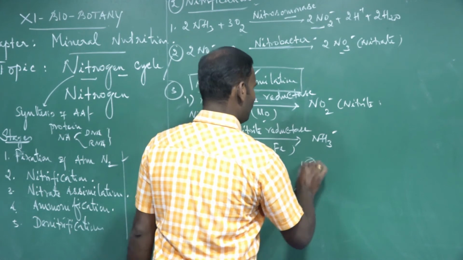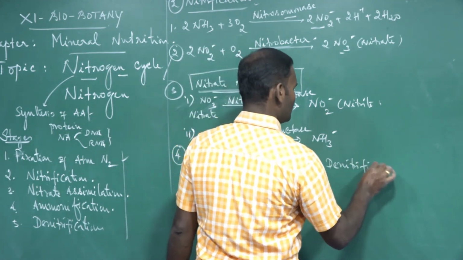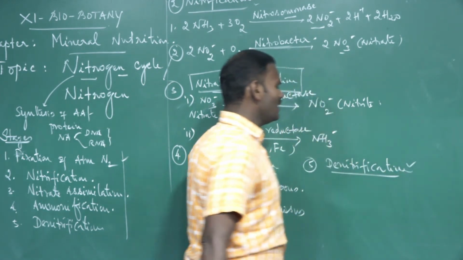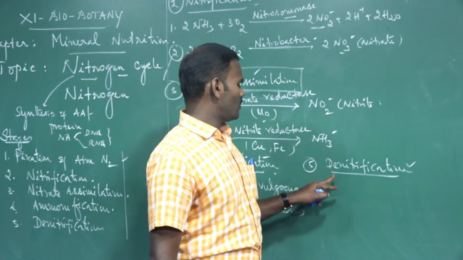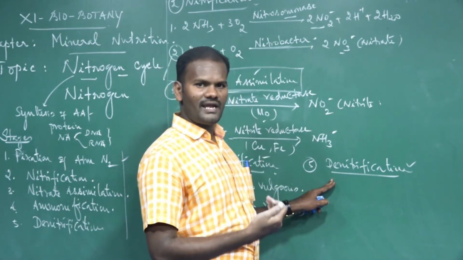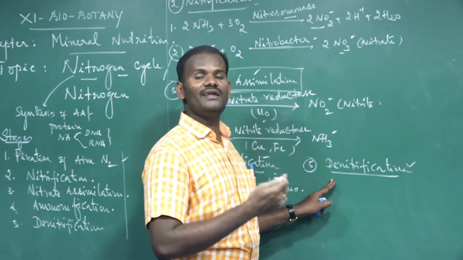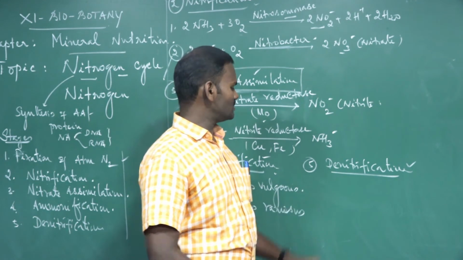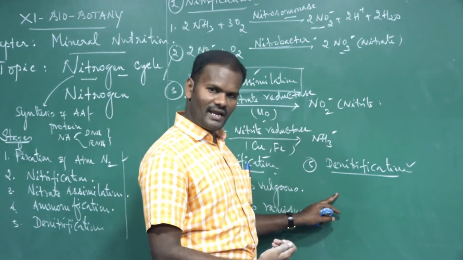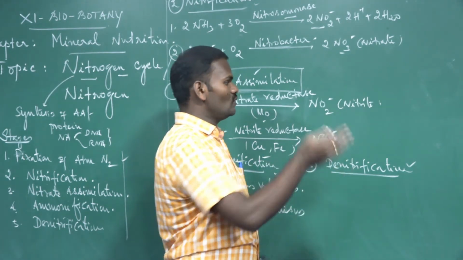Then the fifth step, denitrification. What is called denitrification? The process of conversion of nitrate from the soil back into atmospheric free nitrogen is called denitrification. I mean the process of removal of nitrogen from nitrate into the atmosphere.